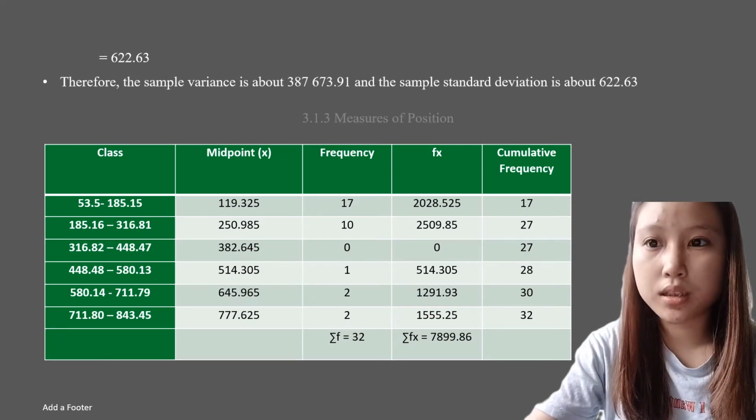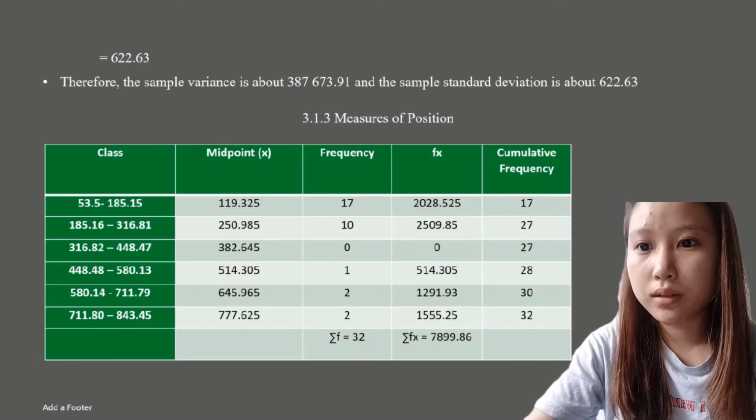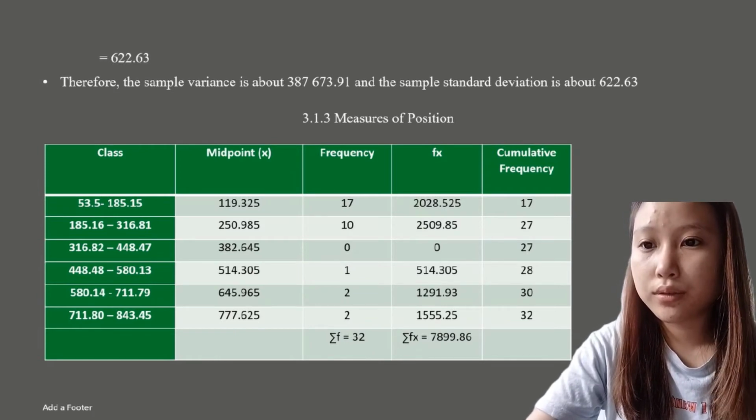The next is 3.1.3, measure of position. So this is 1, 2, 3, 1, 2, 3, 4, 5 columns.